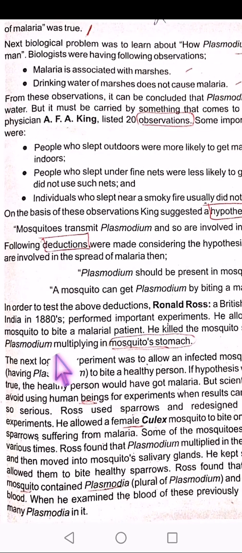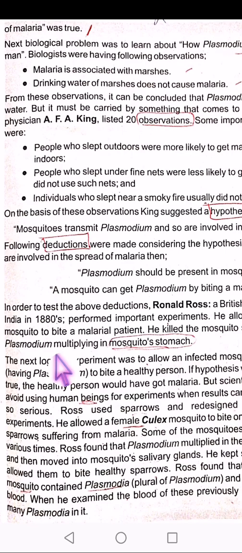The next logical step was to allow an infected mosquito to bite a healthy person. Now, as you know, ethically we cannot do experimentation on humans or living bodies, so we use experimental animals. Ross used sparrows.